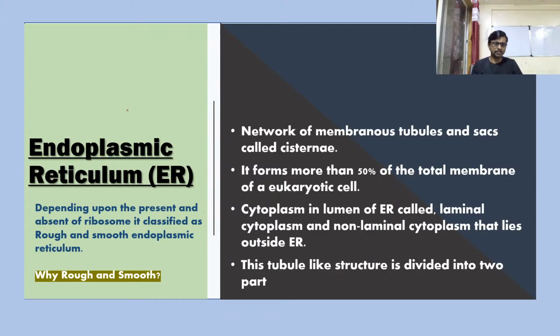So the first compartment we are going to see is the endoplasmic reticulum. How does the endoplasmic reticulum look? It is an extension of the outer membrane of the nucleus.